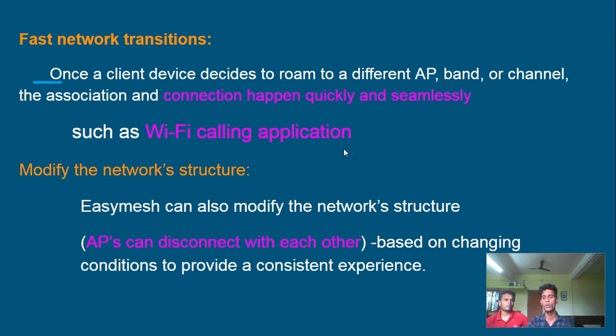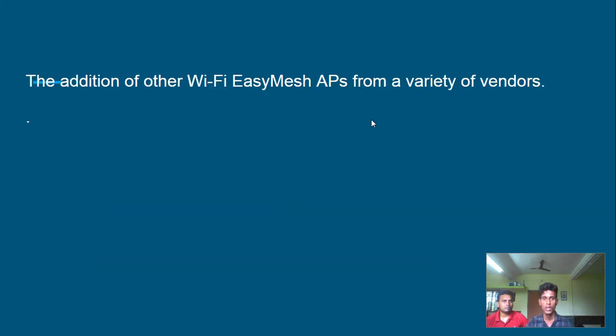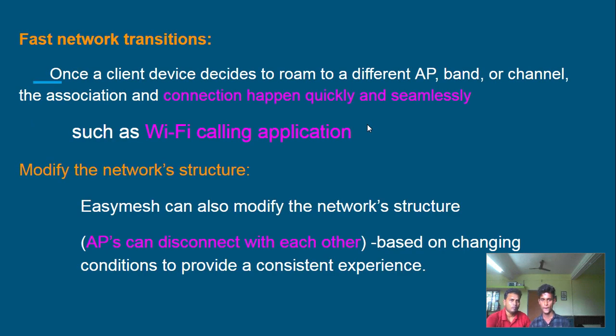EC mesh can also modify the network structure. How? Each AP can disconnect from each other based on changing conditions. Basically, modifying the network structure means, suppose a particular AP in the mesh network is switched off or something, the network structure is modified so that the packet is routed through another mesh AP.